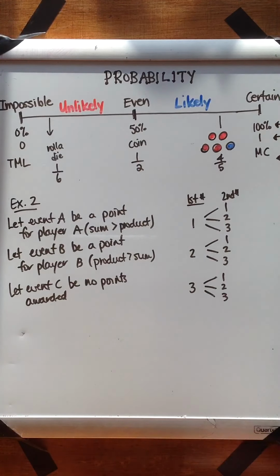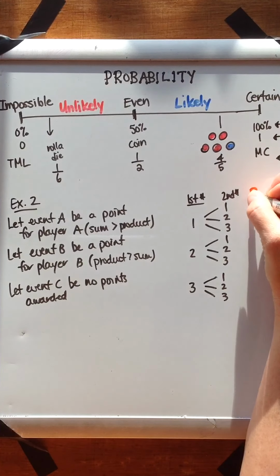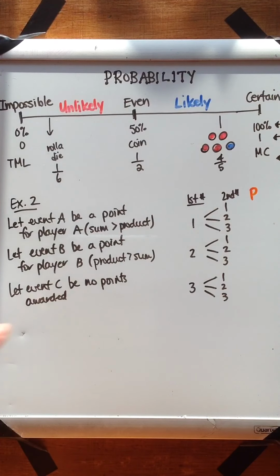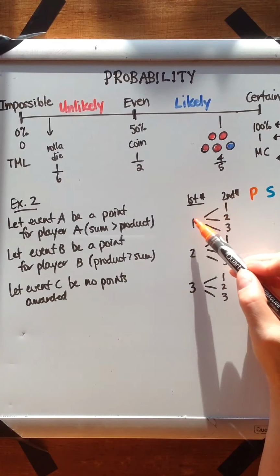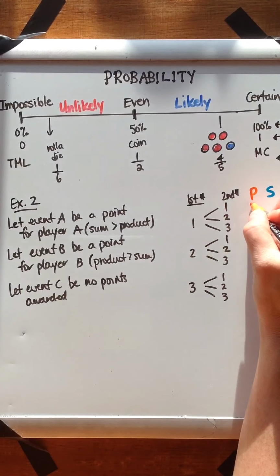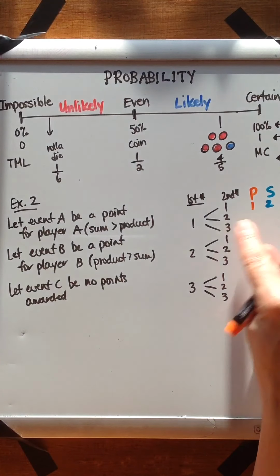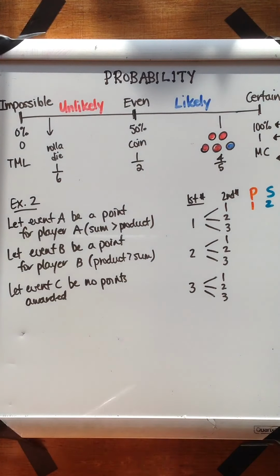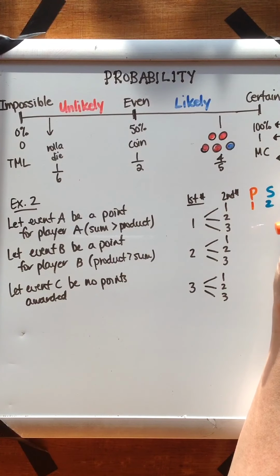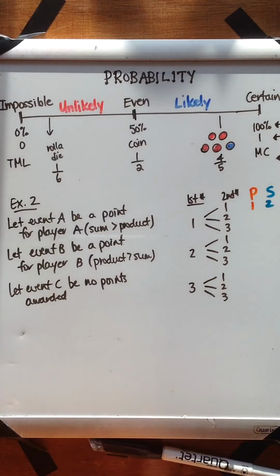Let's do a comparison between the product values and the sum values. I'm going to use P for product here, and I'll use S for sum here, and then we'll see who gets the point. Okay? So the product of these 2 is equal to 1, and their sum is equal to 2. And that would mean the sum is greater, which means that player A would end up getting the point in that particular set of events.